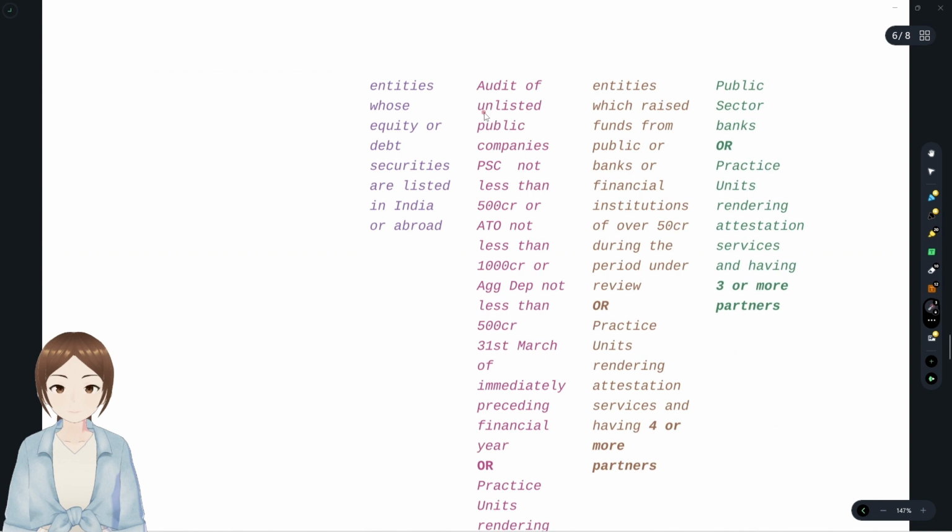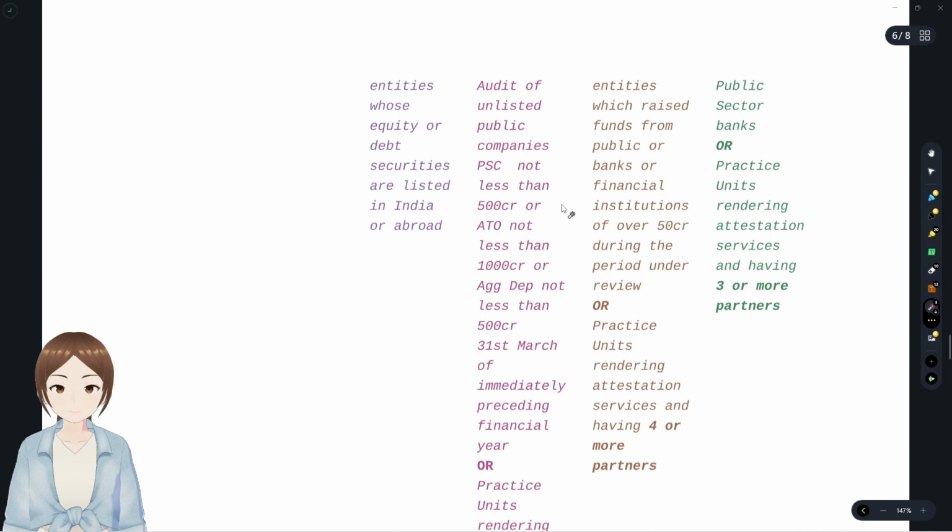Undertake statutory audit of unlisted public companies. Why were listed companies not there? Listed companies were already included in phase 1. Previous year only they have included. So for the next year, it was most like India's transition. Unlisted public companies having paid up share capital not less than 500 crore, that is minimum 500 crore paid up share capital, aggregate total turnover minimum 1000 crore, aggregate deposits and loans taken from banks or financial institutions minimum 500 crore as of 31st March of the previous financial year.